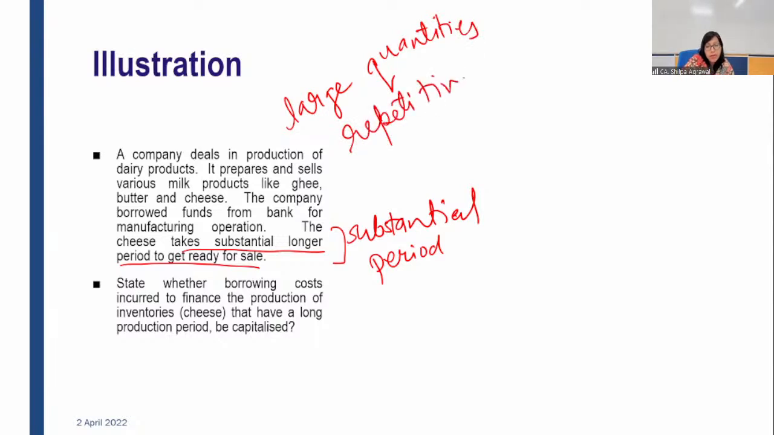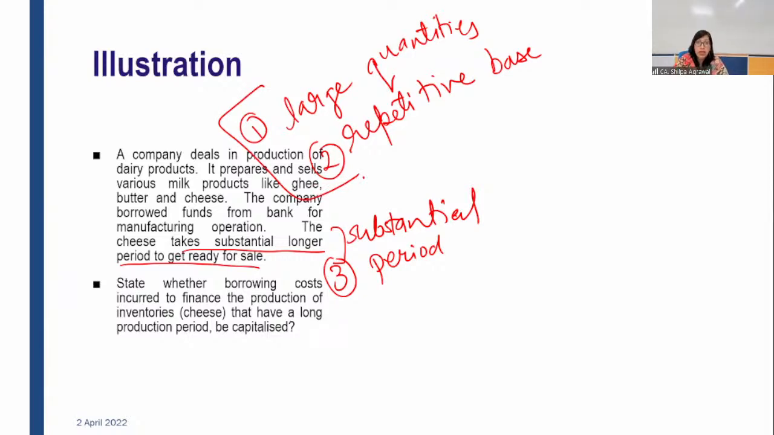However, one more piece of information is given, which is substantial. This is the first information, this is the second, this is the third. Based on these first two, if you remember, we studied in our scope out: any inventory which is manufactured in large quantities on a repetitive basis, borrowing cost on those inventories will not be capitalized. That relaxation has been given by the standard.